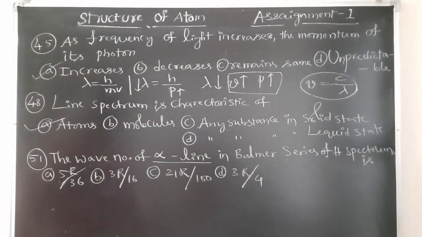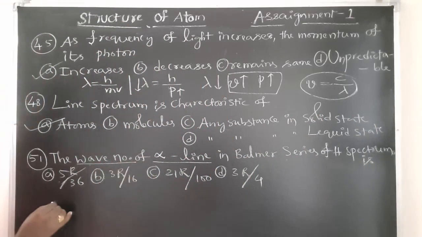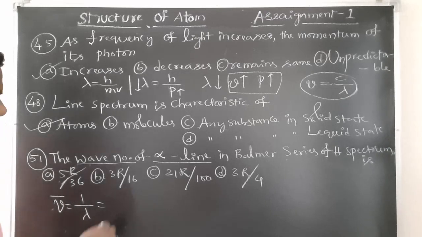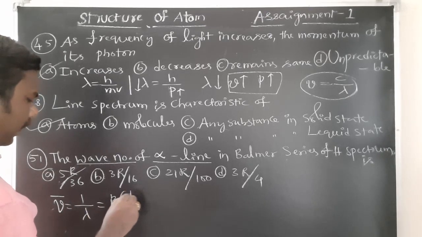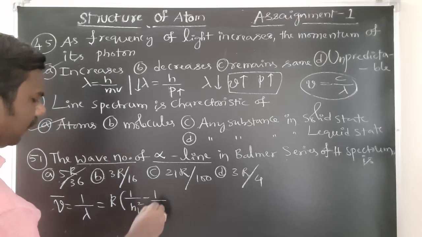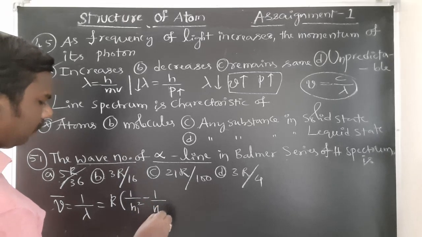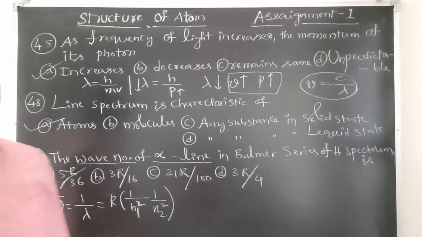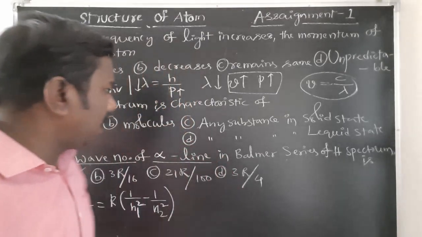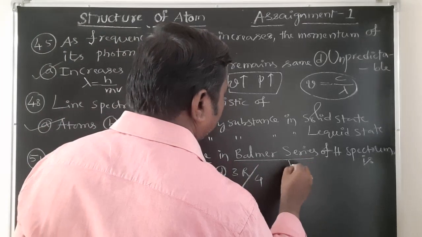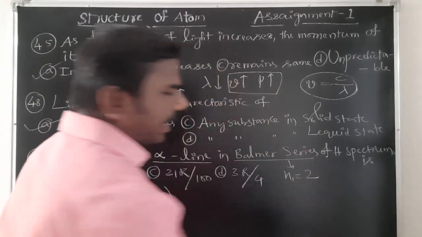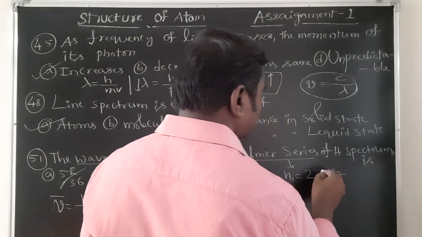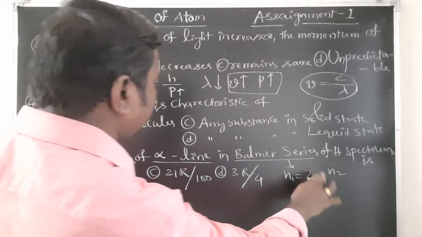So wave number is indicated by nu bar is equal to 1 by lambda. It is equal to R_H, R into 1 by n1 square minus 1 by n2 square. Getting, students? Balmer series, already. For Balmer series, remember, n1 is equal to 2, second one. N2 is equal to, for Balmer series.